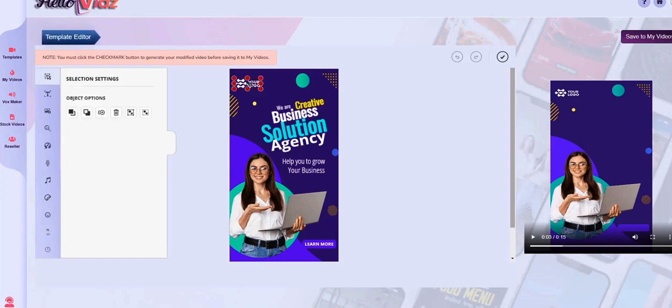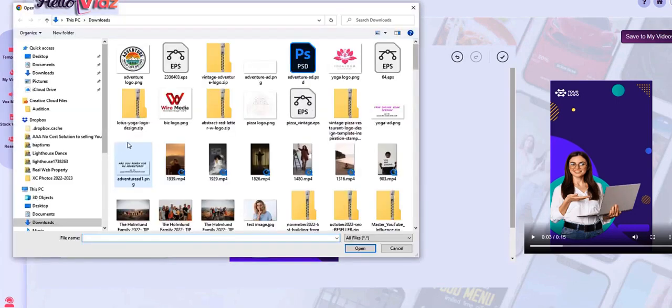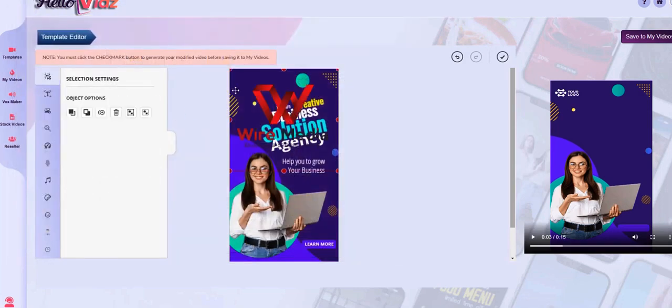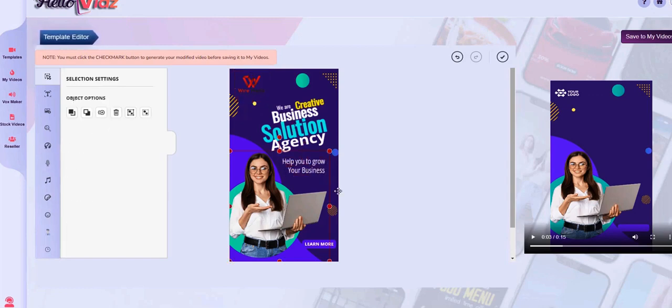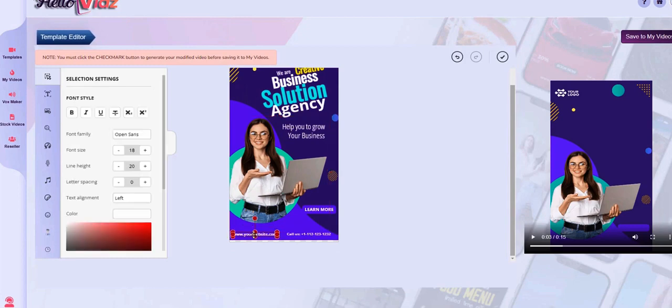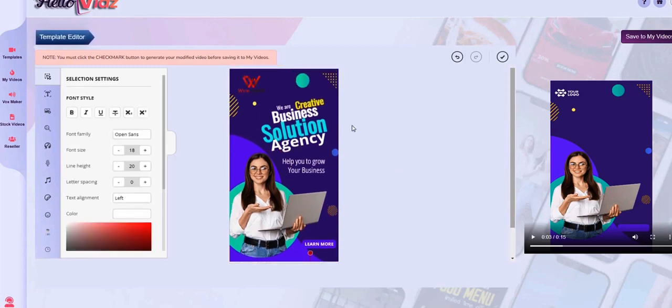Let's see, what else do we want to do with this? Let's change the logo. So go ahead and delete this logo, and we'll give it the custom logo that our client gave us. So let's just grab this Biz logo here. And you can easily resize that and kind of put it wherever you want to put it. And you can actually customize anything on this. You can change the background of this video. You can change any of the text. You can, of course, change the website and phone number for your client or yourself.